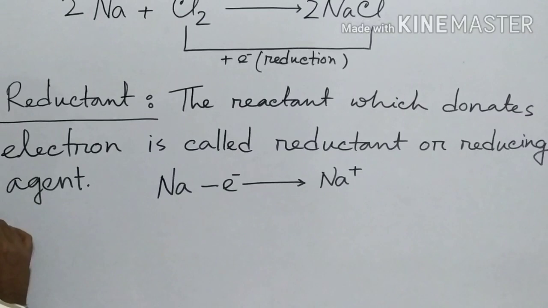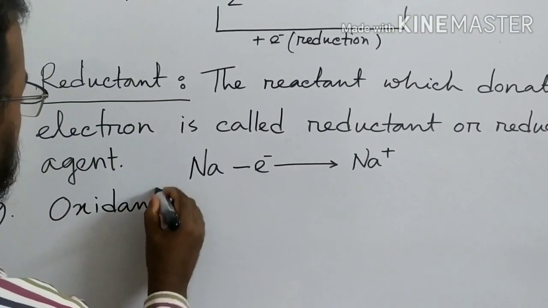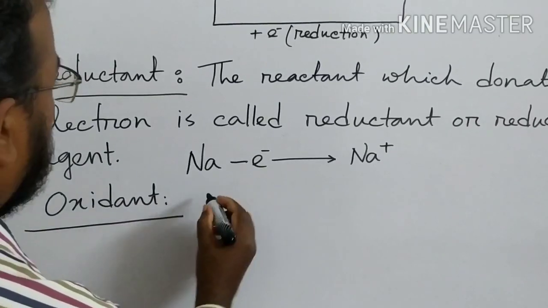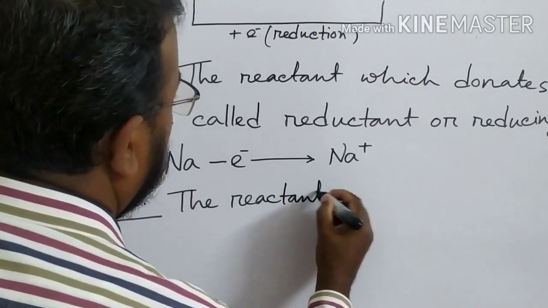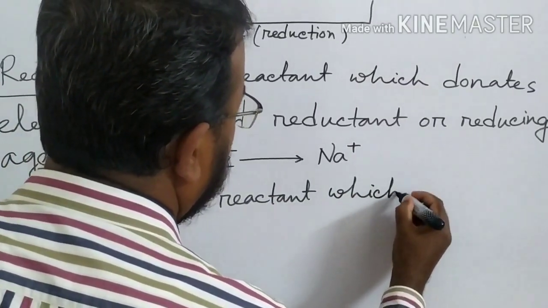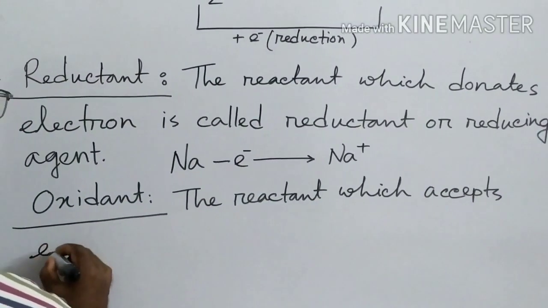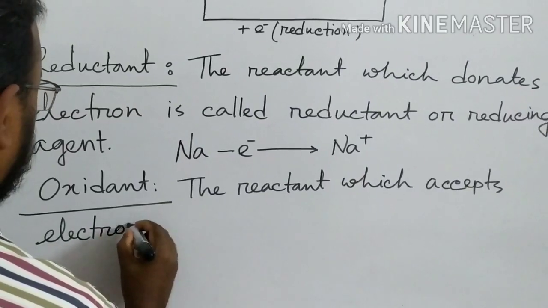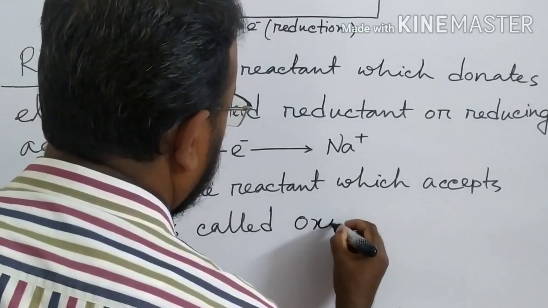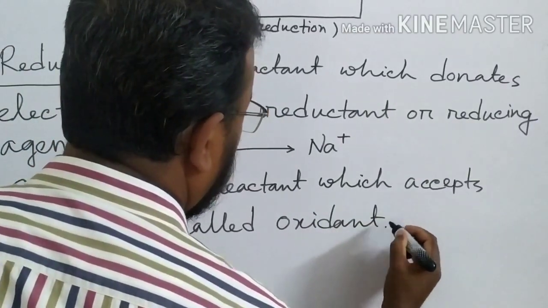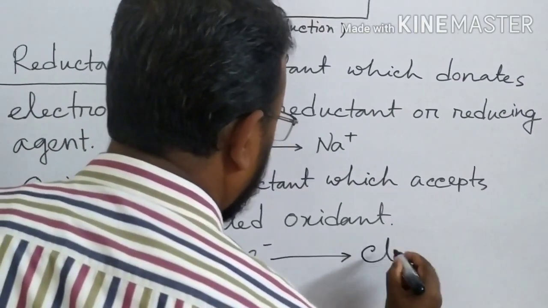Again, number 9, oxidant. The reactant which accepts electron is called oxidant. So here chlorine accepts electron, so chlorine is oxidant.